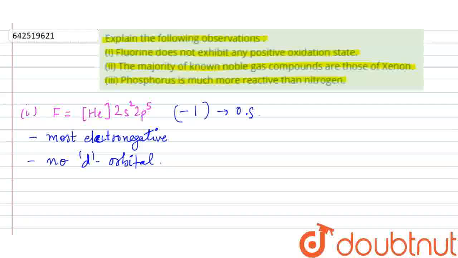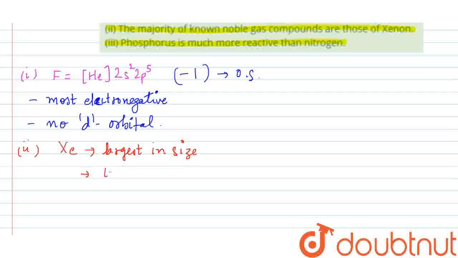The second question is, the majority of known noble gas compounds are those of xenon. Xenon is basically a noble gas, right? Of all the noble gases, xenon is largest in size. Being largest, the outermost electrons are far away from the nucleus, and because of this it has low ionization enthalpy, the lowest among all the noble gases. Hence it readily forms compounds.